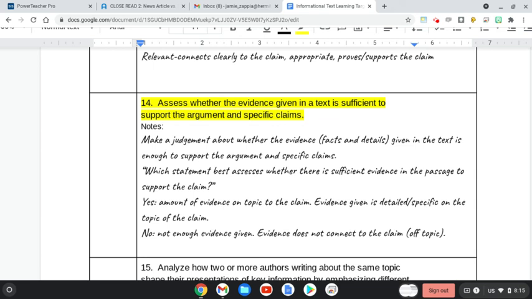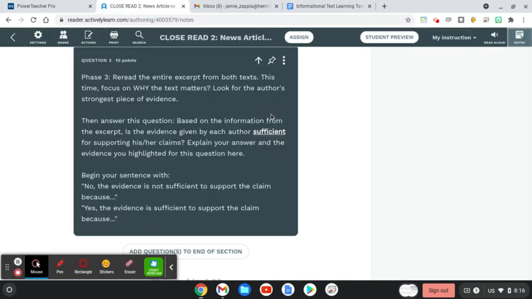There isn't enough support. The evidence is off topic, and the one that is on topic, there's just not enough there for us to fully believe that they have enough to convince that reader to tie in with their claim. So that's what we're going to do for the third and final close read, is look at the evidence being sufficient to the claims. You will see the claims here written in the margins again to help you answer this question. Go ahead and begin today's close reading.